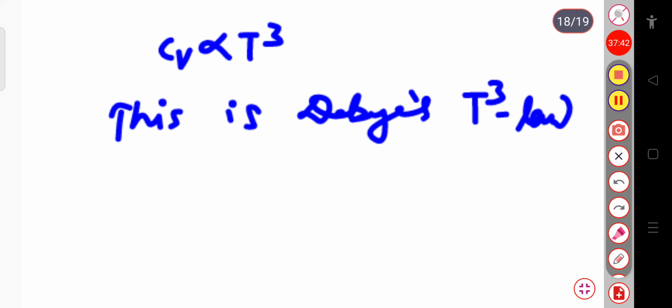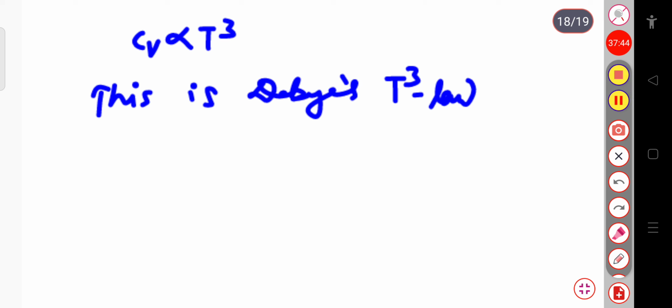So it means that according to Debye's theory, the atomic heat capacity of all the elements tends to the maximum value, that is 3, at high temperature, and it decreases with the fall of temperature, tending to the value 0 near the absolute zero. At low temperature, Cv is proportional to T cube.